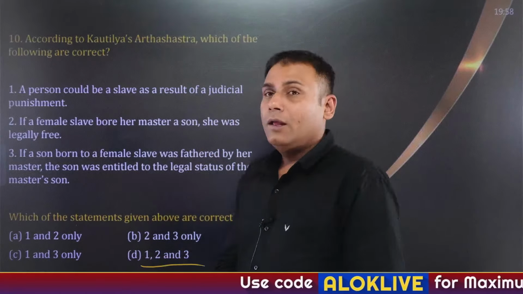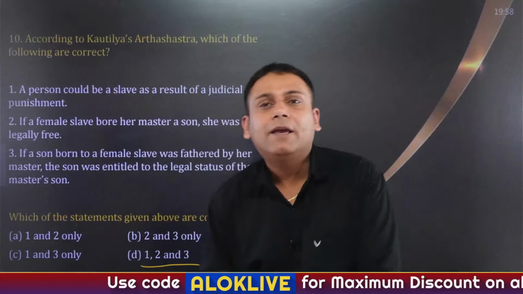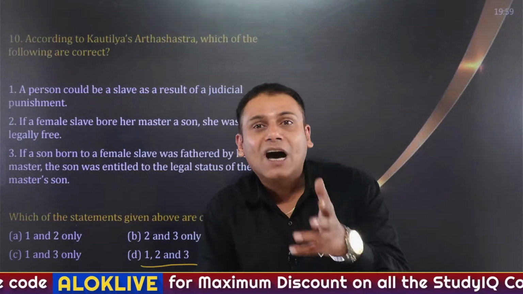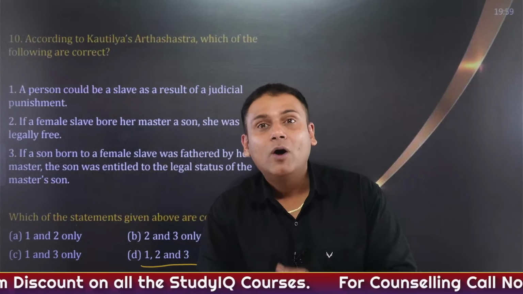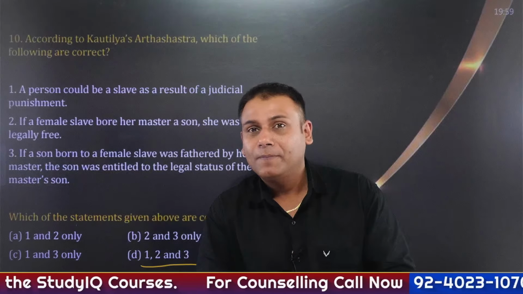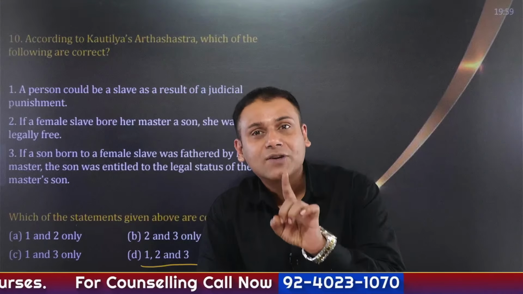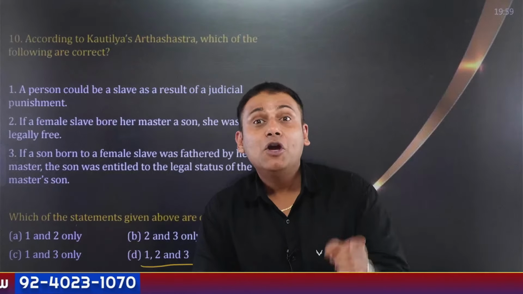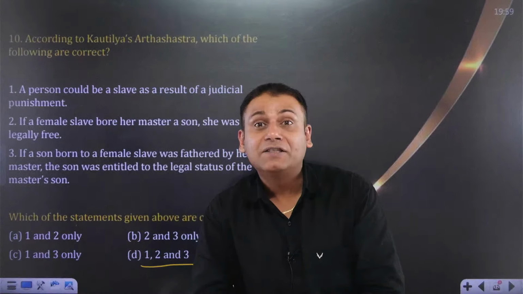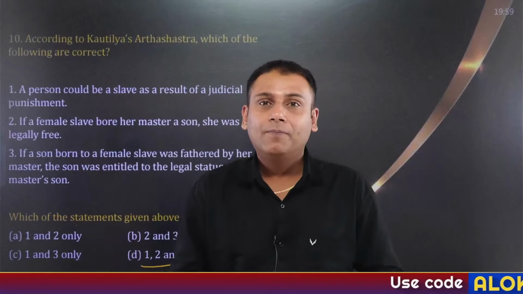All of them. Specifically speaking, if we go by the literal meaning of the word Arthashastra, one will say it's a book on economics. My friends, Arthashastra is political statecraft. Many consider Arthashastra the first book on geopolitics.